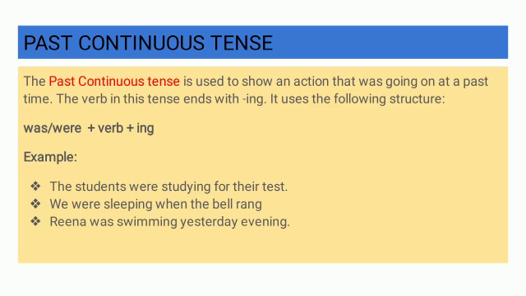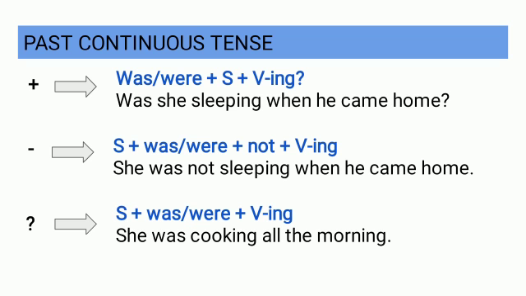The students were studying for the test. We were sleeping when the bell rang. Reena was swimming yesterday evening. Now the three forms of the past continuous tense: positive, negative, and interrogative.